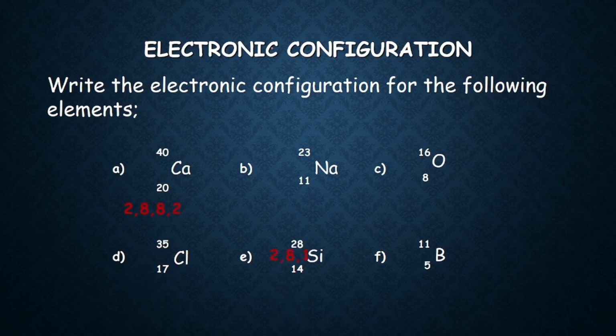Sodium we have just seen is 2, 8, 1: 11 electrons, so 2 plus 8 is 10, plus 1 is 11. Next is oxygen. Oxygen has 8 electrons, so 2, 6. Similarly, chlorine has 17 protons, so 17 electrons: 2, 8, 7. Silicon has 14 and boron has 5. This is how you write the electronic configuration of the elements.